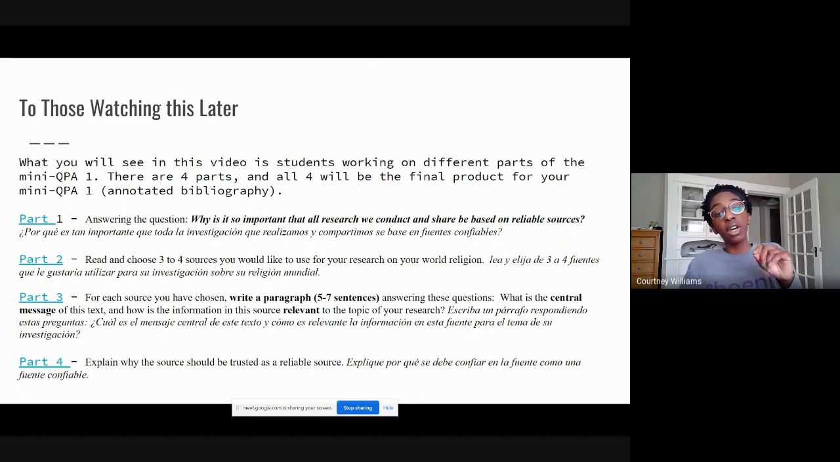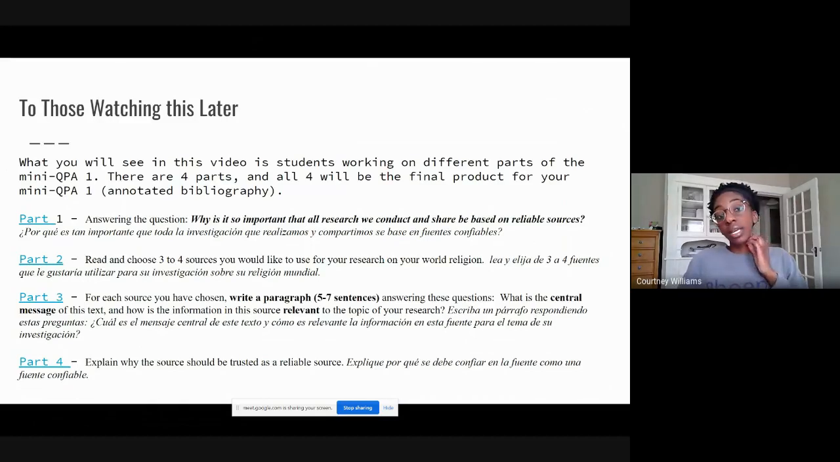So if you have 3 sources, you're going to be writing 1 paragraph for each of those sources, which is 5 to 7 sentences. If you're not sure what central message is or relevancy is, in each of these documents, I put a link at the top to the PowerPoint that details what central message is and what relevancy means, as well as what reliable means. So we've done part 1, part 2, and part 3. And lastly, part 4, you are going to explain why the source you chose should be trusted as a reliable source. So these are all the parts.